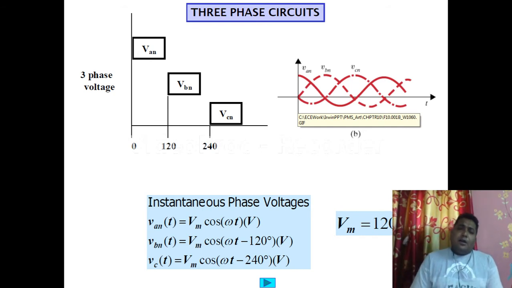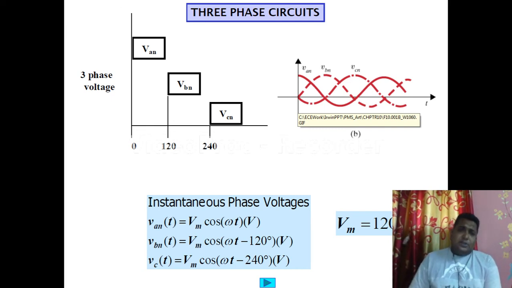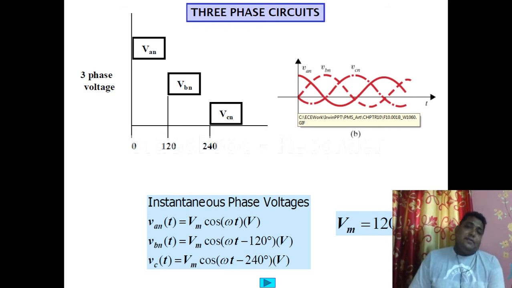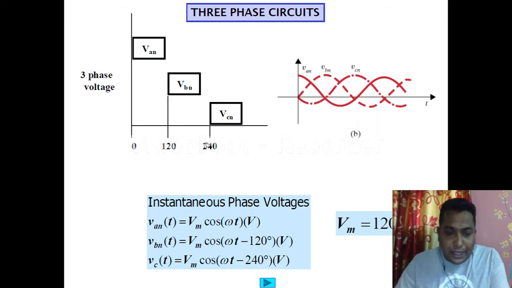Now let us see, in single phase we have seen that the instantaneous voltage value is given by Vt is equal to Vmax sin omega t. Like this way, here also we have three voltages, so each has some instantaneous value, but they are shifted from each other by an angle of 120 degrees. That thing is depicted over here. Follow my pointer, these are the instantaneous phase voltages.